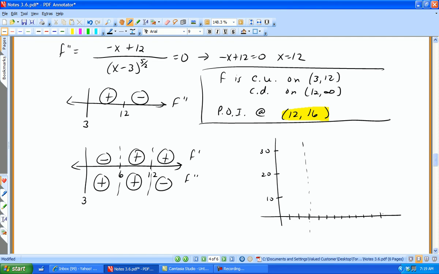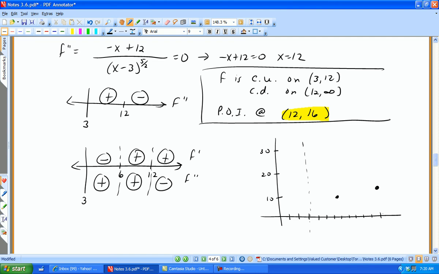So I know I can plot the point (12, 16). I also know I can plot the first derivative point, which was at 6, and then 24 over radical 3. If I do 24 divided by radical 3, I get about 13.8. So that was at (6, 13.8). It's right around there. Remember, that was the minimum.